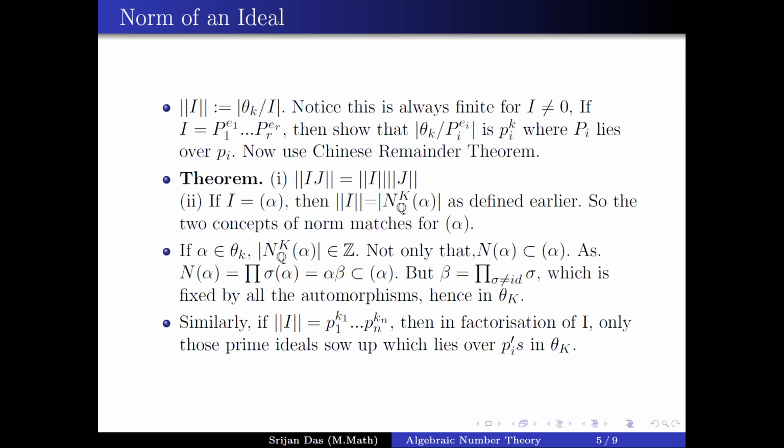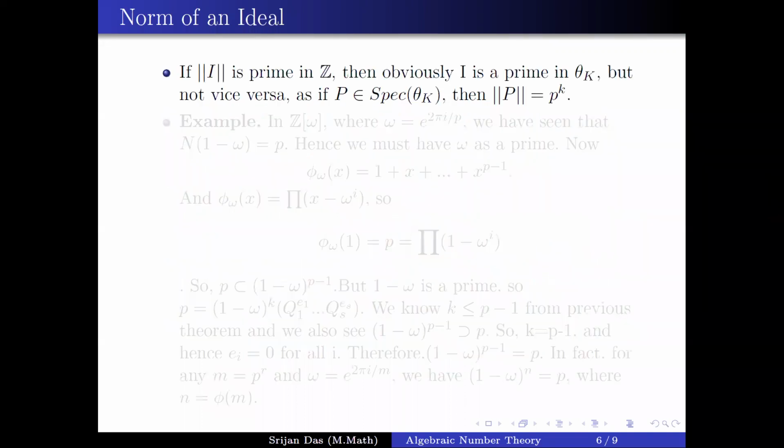If you compare it with I's prime factorization in O_K, you can see that the primes p in the factorization of the norm of I will only come from the factorization in terms of ideals in O_K. So that's it. The next.